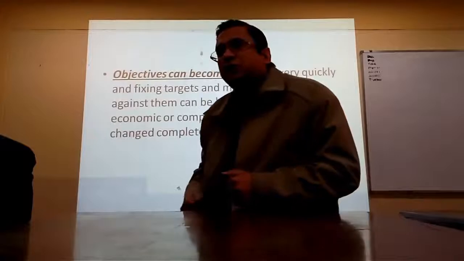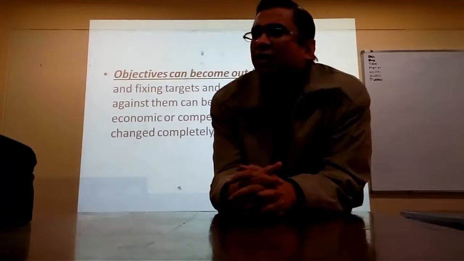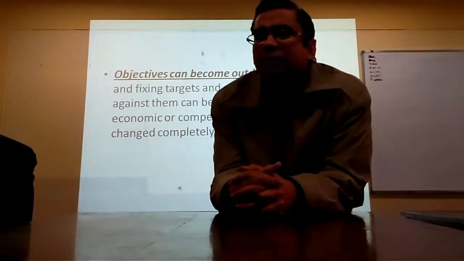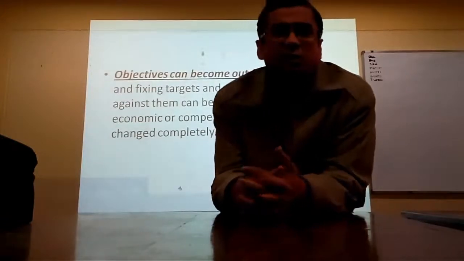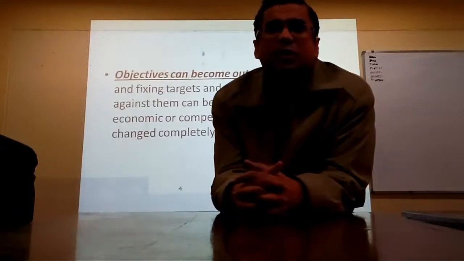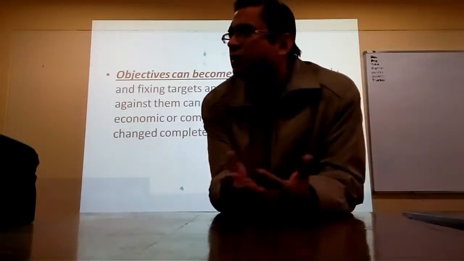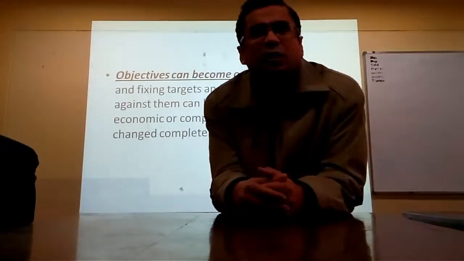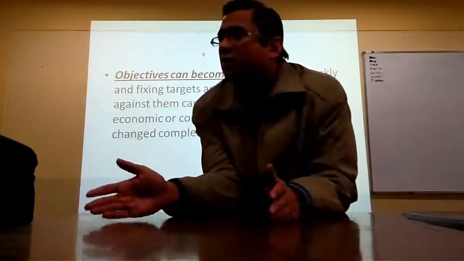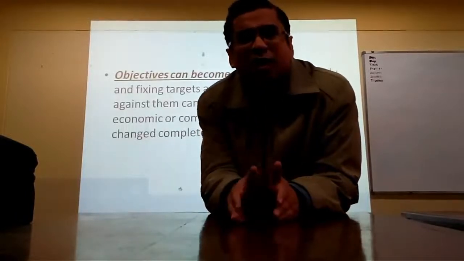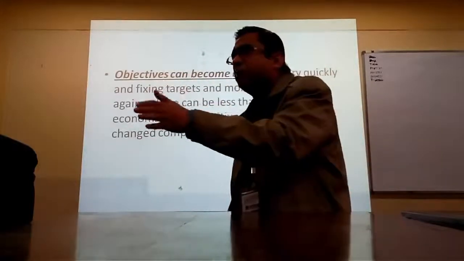Things change very fast. I have set the objectives. Let's say we have a government in power and we set our objectives based on their economic policies. But tomorrow there is a coup in the country, or some political change, and that government disappears and another government comes with a completely new philosophy. Now, I had set my objectives keeping certain macroeconomic conditions in mind, but when the government changes, those macroeconomic conditions change. So what happens? My objectives become outdated very fast. So this is another problem with MBO.